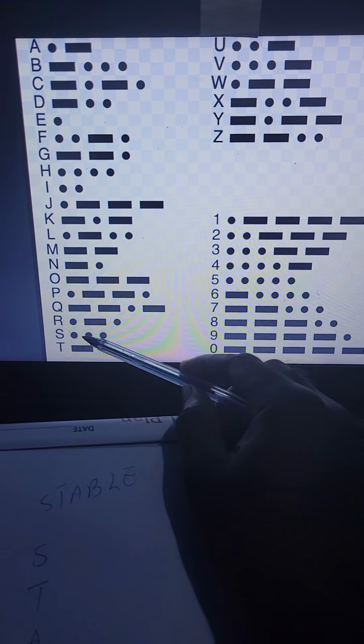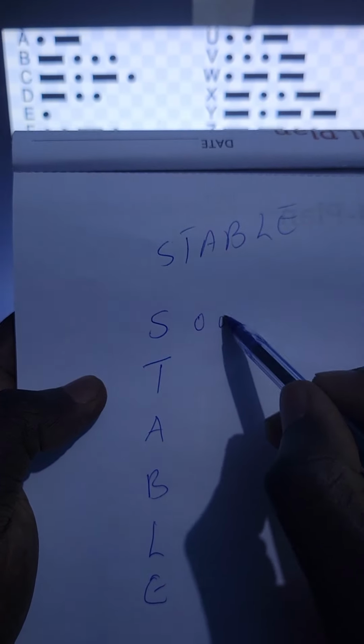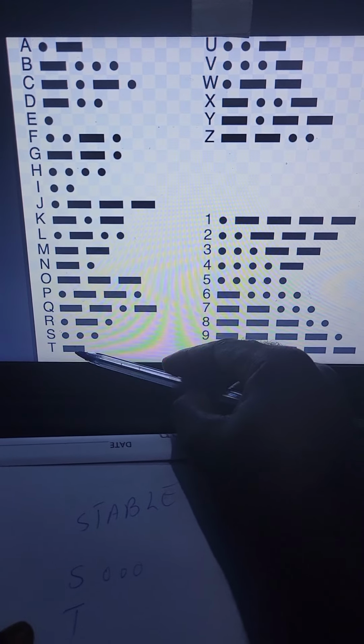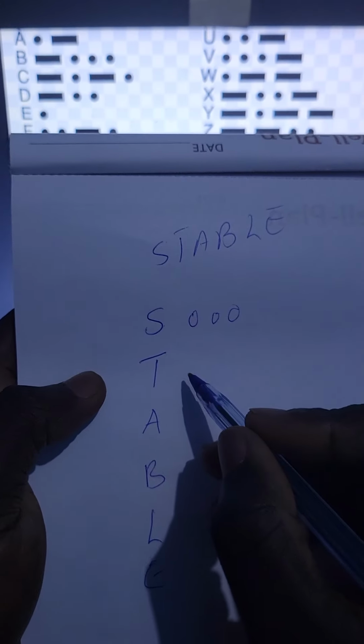So we start with S. S is here, so we shall tap 3 times. Tap, tap, tap. Then T, we should get used, is a dash, so it's a dash for T.